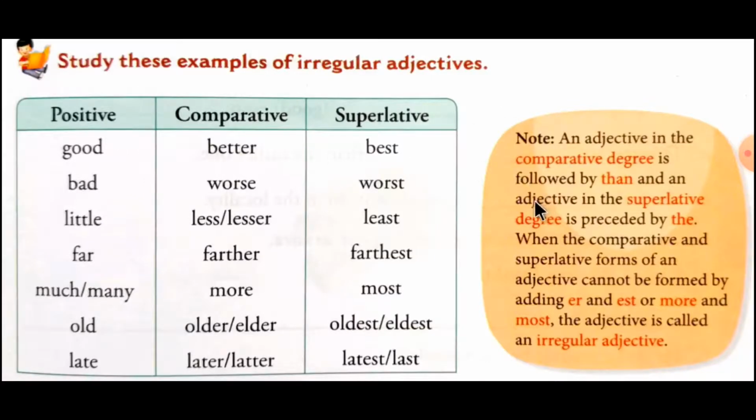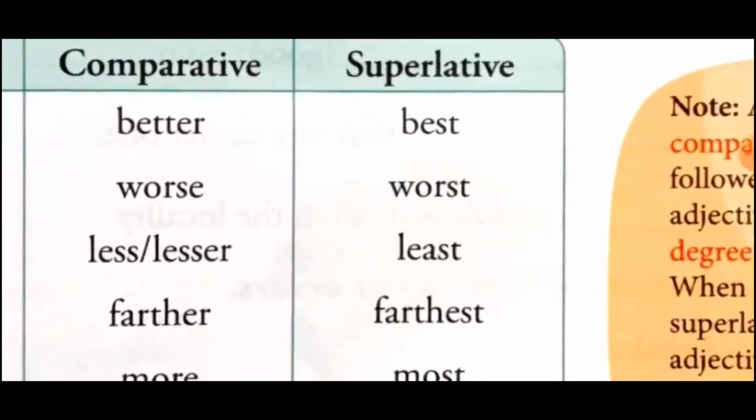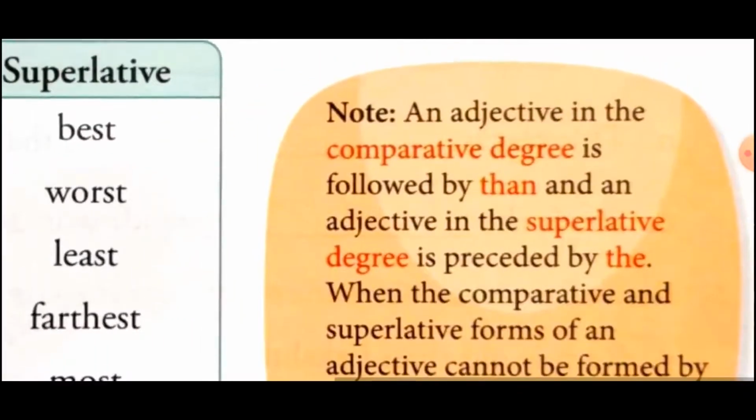Okay, now students, here we have one note over here. Yes, what is that? Let's read it. It is all about our 3 degrees of comparison. First one, an adjective in the comparative degree is followed by the word than, and an adjective in the superlative degree is preceded by the.